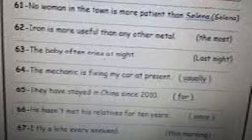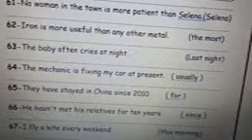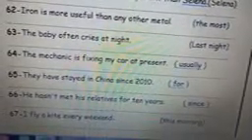63. The baby often cries at night. The baby cried last night. Number 64. The mechanic is fixing my car at present. Use usually. The mechanic usually fixes my car. 65. They have stayed in China since 2010. Use for. They have stayed in China for 10 years. He hasn't met his relatives for 10 years. Use since. He hasn't met his relatives since 2010.